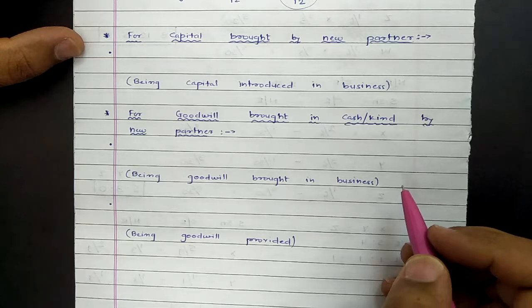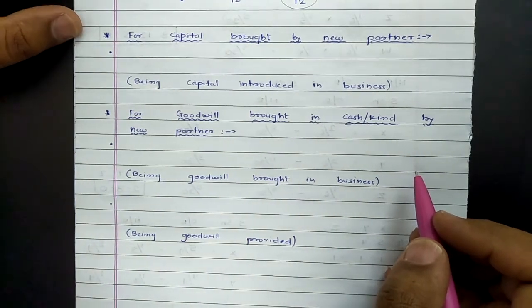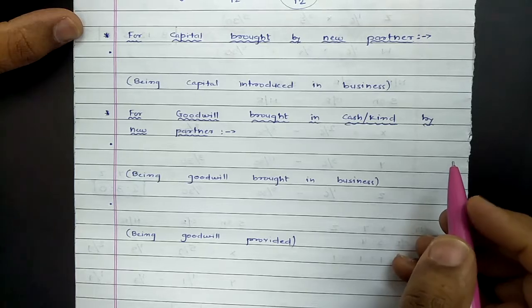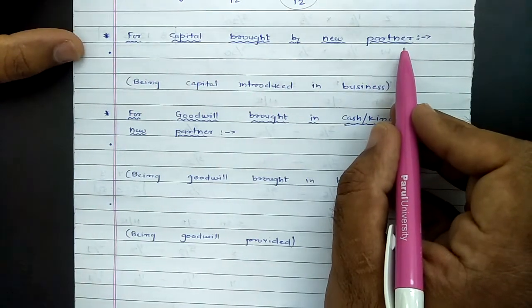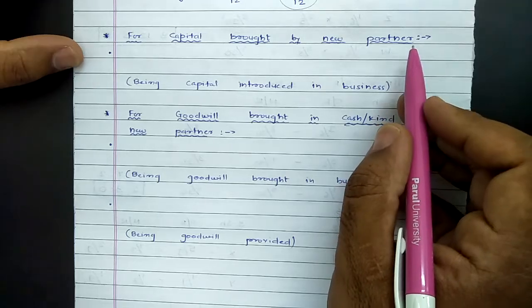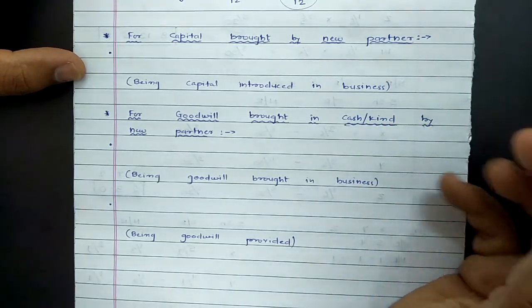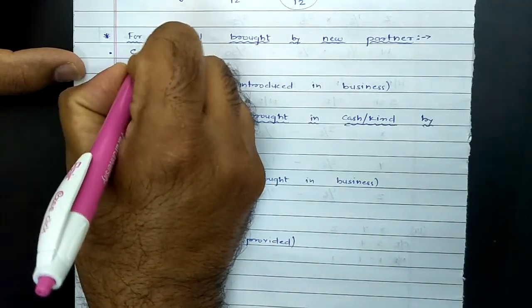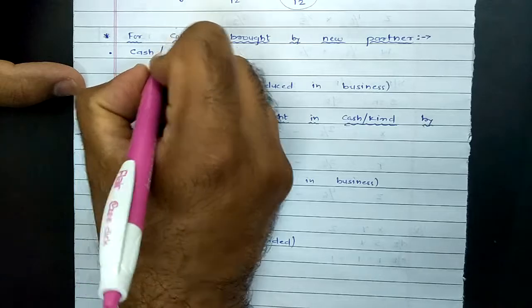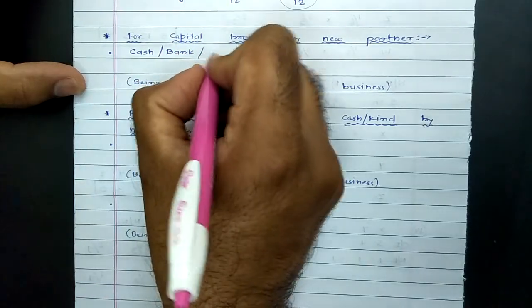Before goodwill, whenever a new partner enters into business, he is supposed to contribute a certain amount of capital. Now the amount of capital brought in by the new partner in business may be in cash or may be in kind. In kind means instead of cash, the new partner may be providing an asset like land or building to the firm. So in that case, the entry would be, if the new partner brings cash in business, cash account debit. If money is paid through bank, bank account debit.